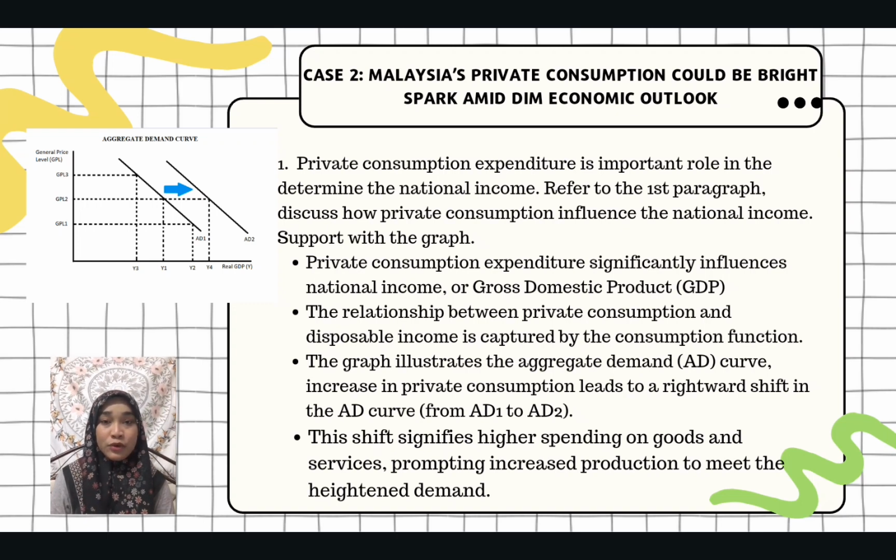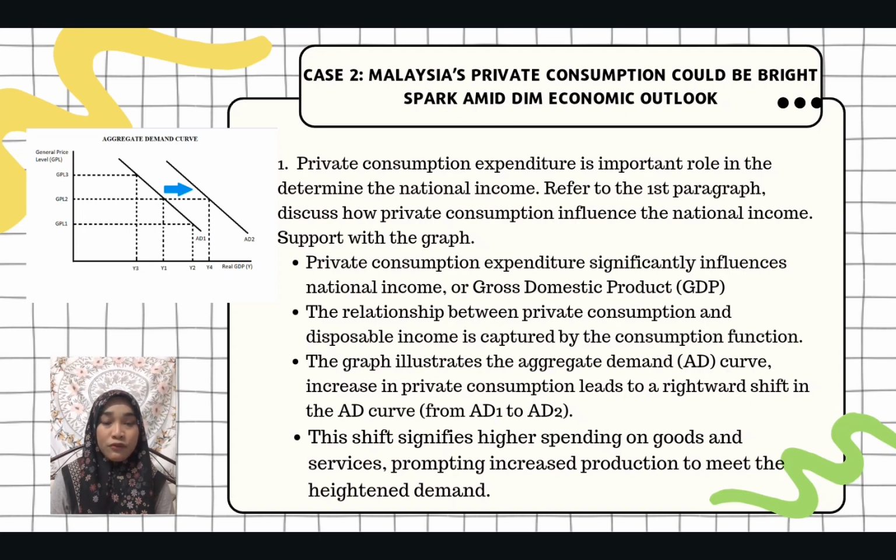I will explain about case 2, which is Malaysian private consumption could be priced by meeting economic outlook. First, the question is private expenditure plays an important role in determining the national income. Refer to first paragraph. Discuss how private consumption influences the national income.